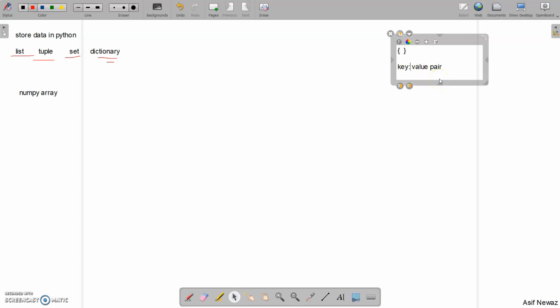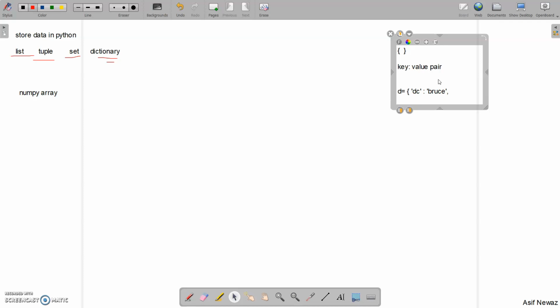We use this colon. Say for example, let's create something. Our dictionary d is equal to, say I want to list something, say DC. What is the item? Say Bruce.